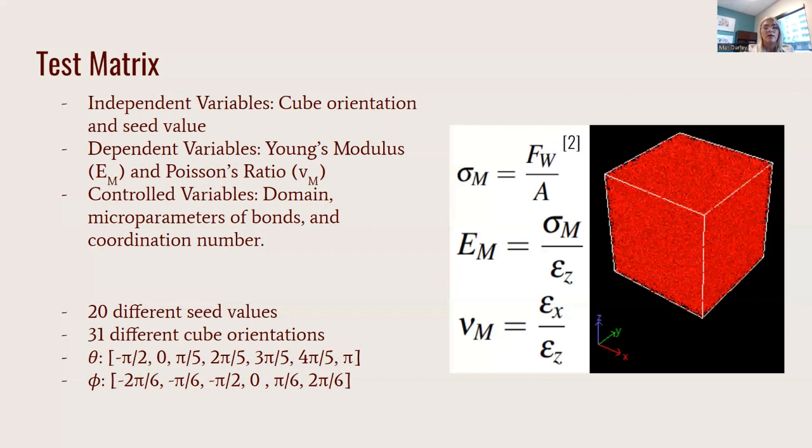For the project, I built 20 different large domains and extracted 31 virtual cubes with orientations varying in the theta and phi directions. This is a total of 620 simulations. The computing portion of this research has all been done using LAMMPS version June 23rd, 2022 Update 2, as well as my local machine and on the Texas A&M High Performance Research Computing Cluster Grace. I'm also using Python scripts for automation.